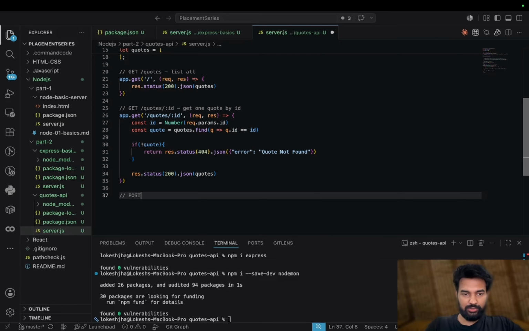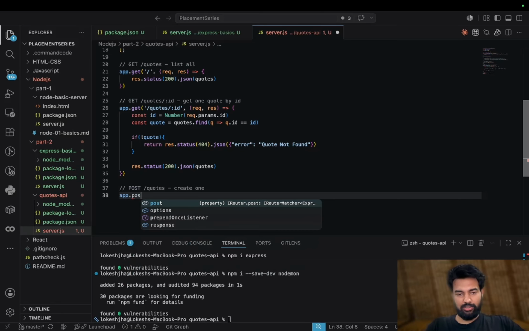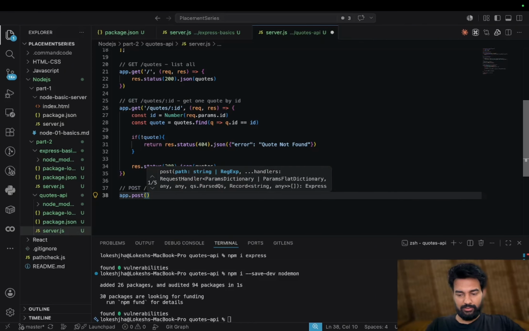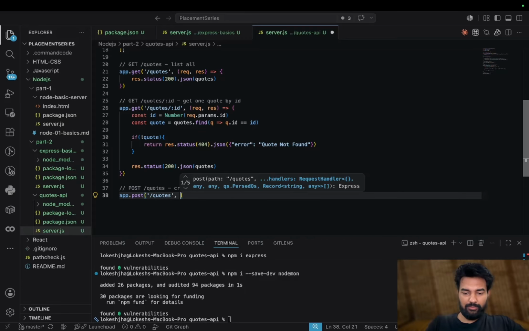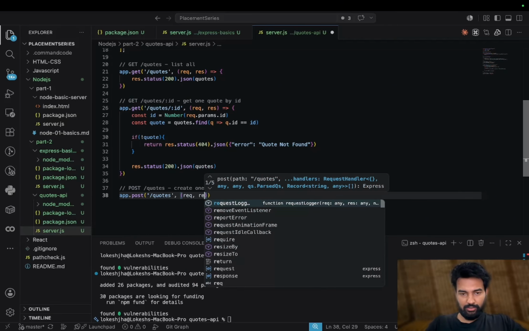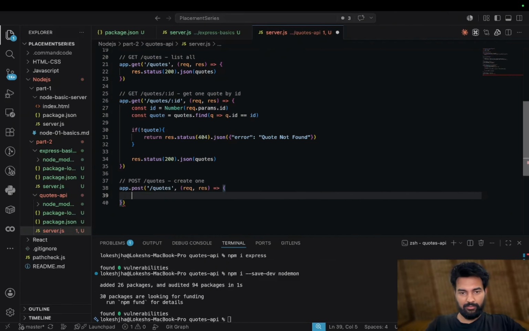So we will do post. Here also it will be quotes, and create one. So here we will be adding a new quote. Let's do app.post with the string slash, yeah, we forgot this thing here and here. Then we will pass the request, response, arrow function brackets.